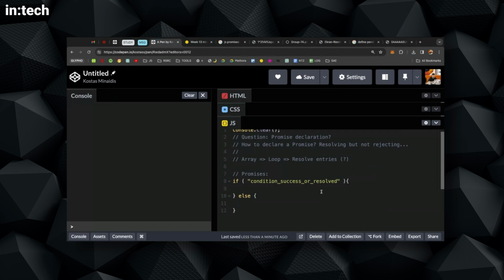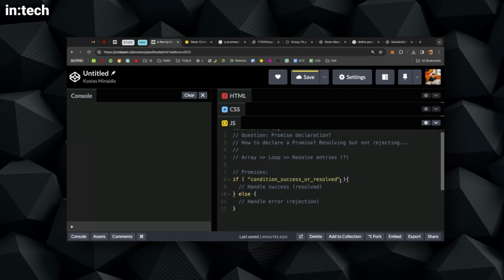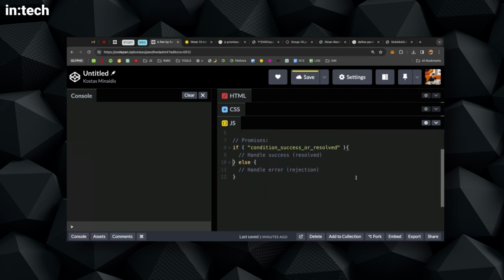So here is how we handle, let's say, the success, and this is how we handle the error. In a promise, we call this rejection or reject state, and this is resolved. So if-else is handling synchronous operations, things that happen really fast. With promises, we do almost the same thing, but with things that are asynchronous, things that might take some more time.